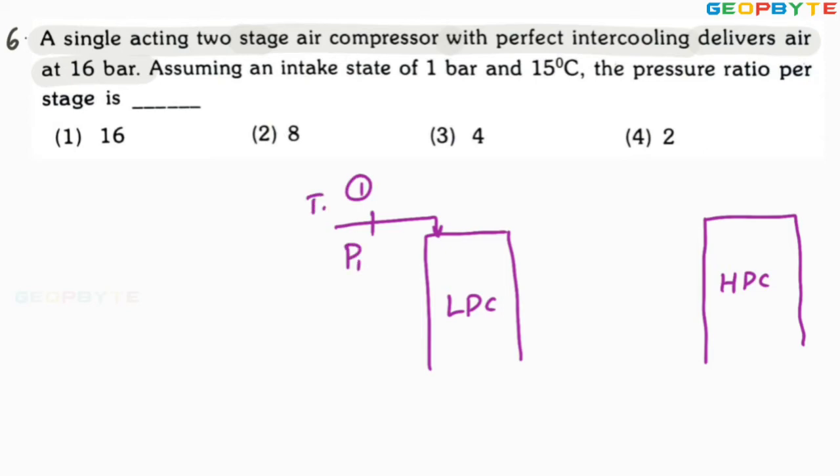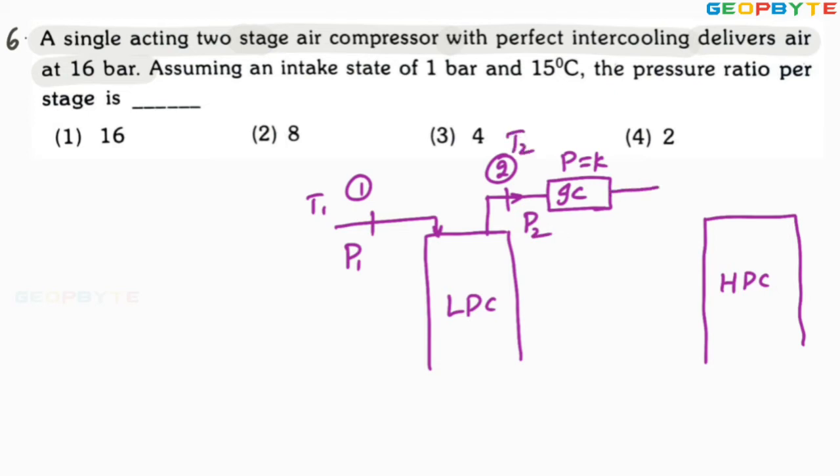The local atmospheric air is entering the low pressure compressor at state 1 with pressure P1, temperature T1. That air is compressed in the LP compressor and passed to the second stage compression through the intercooler. Intercooler generally works at constant pressure. If I assume this is state 2 where the pressure is P2, temperature may be T2.